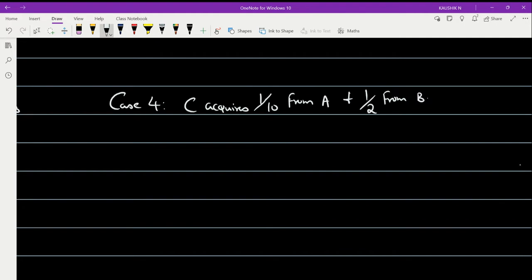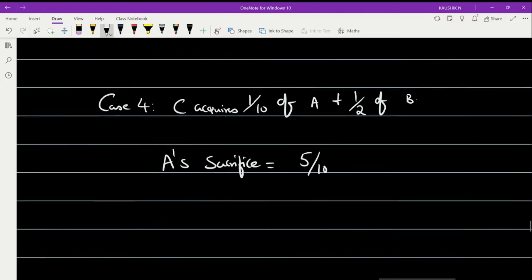So first let's find out A's sacrifice. What is the old ratio for A? It is 5 by 10. Here it is mentioned C acquires 1/10 share of A. Sorry, it's not from, it is of. I want you to understand these two important words.